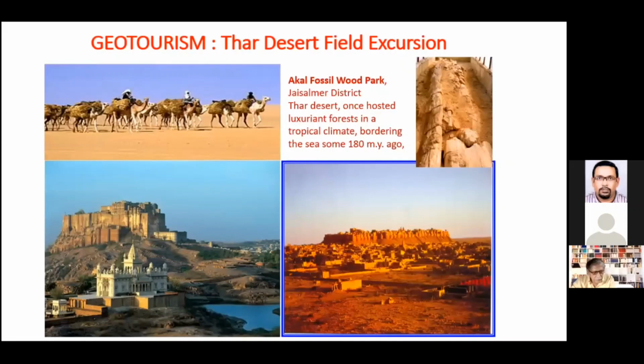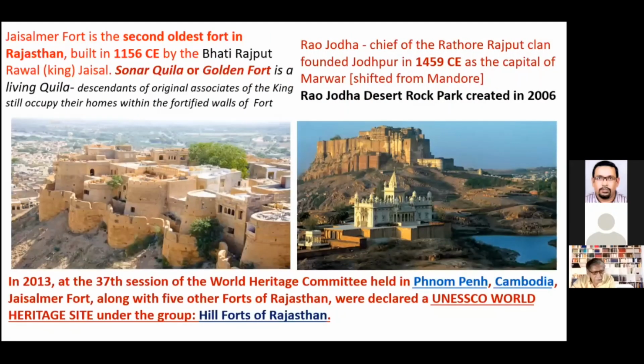Geotourism is another major resource which is actually being tapped and needs to be tapped in more realistic manners. So Jodhpur and Jaisalmer are the essentials, and we have the geoheritage sites, geological monuments, which are again preserved and available to people. So the major forts here, in fact, the Jaisalmer fort is a World Heritage Site now, one of the hill forts, and it's a living fort actually. Many of the descendants of the earlier rulers are still living within this fort. So it's a very unique kind of fort, Sonar Qila.